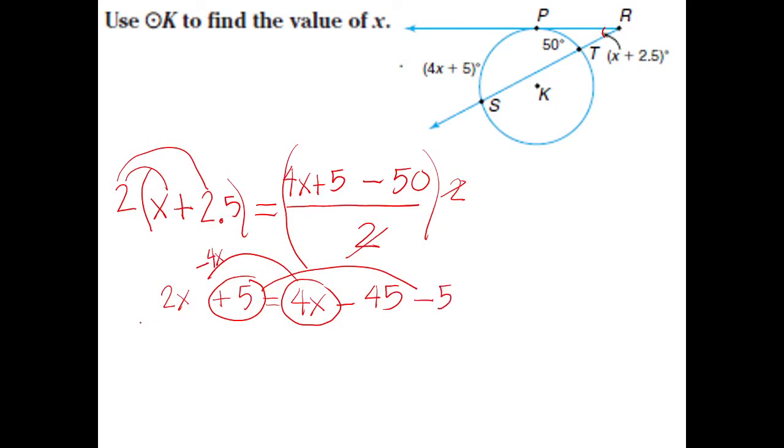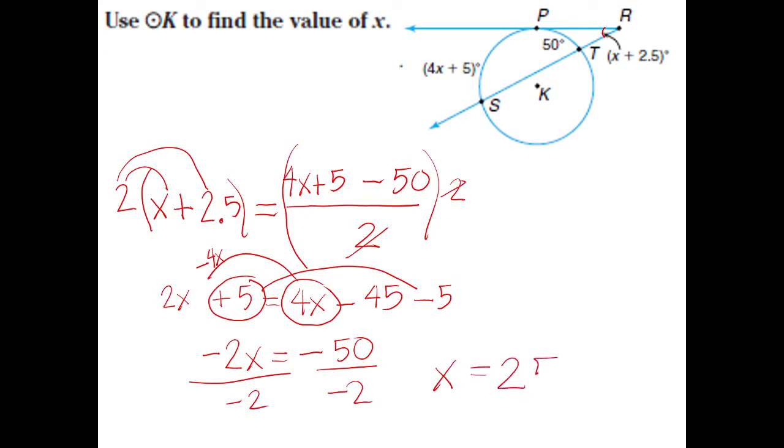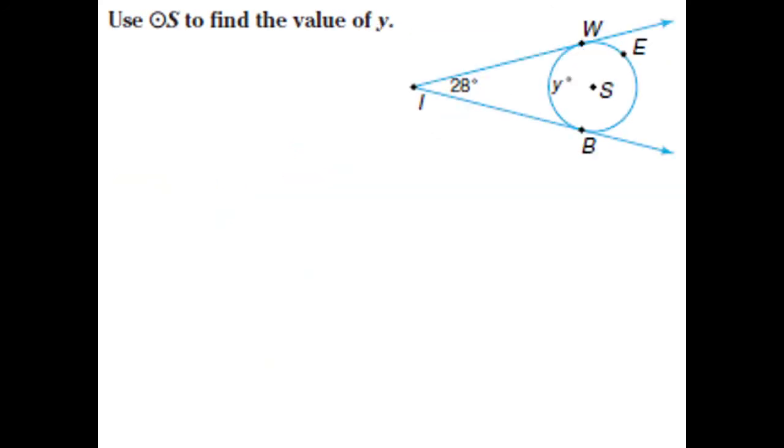What is 2x minus 4x? Negative 2x. And what is negative 45 minus 5? Dividing both sides by negative 2, what is x? There you have it. That is now the value of x. Okay? Let's have another one.